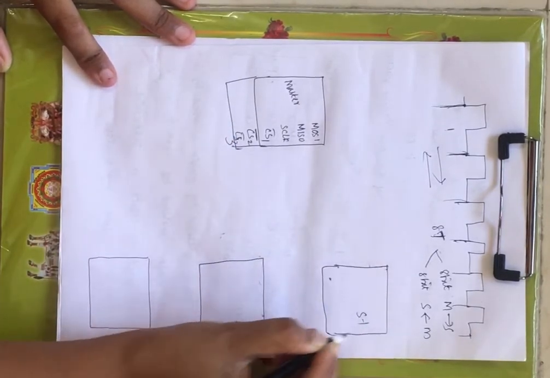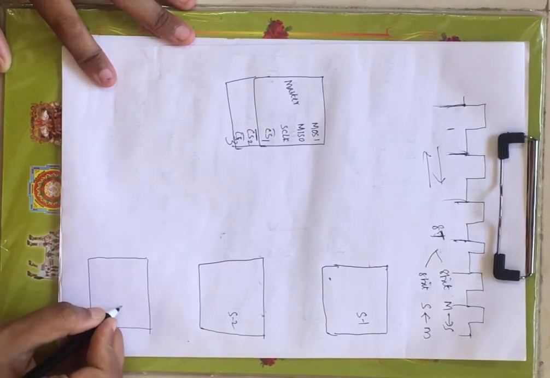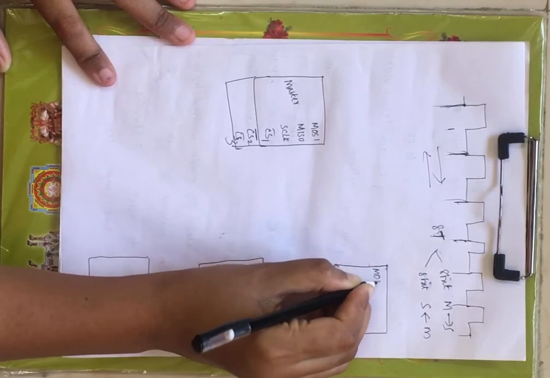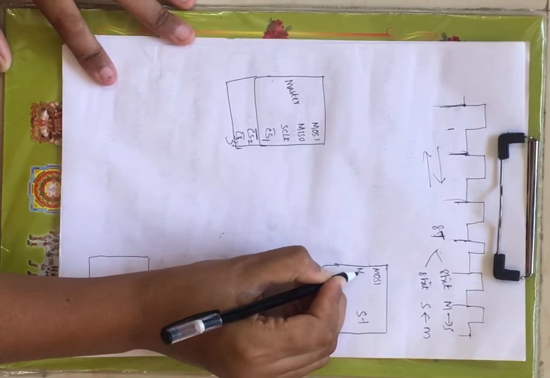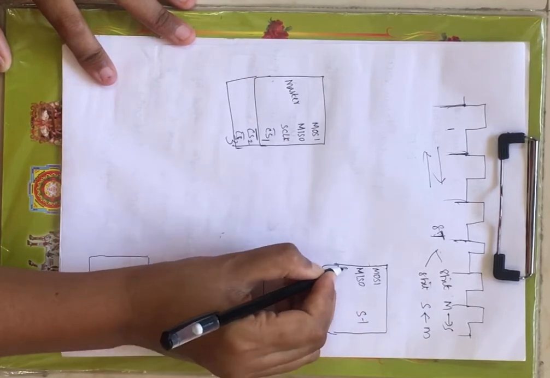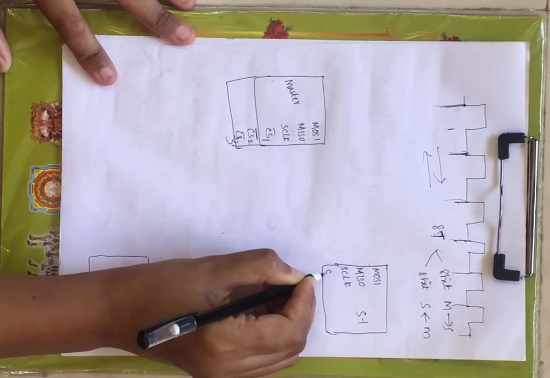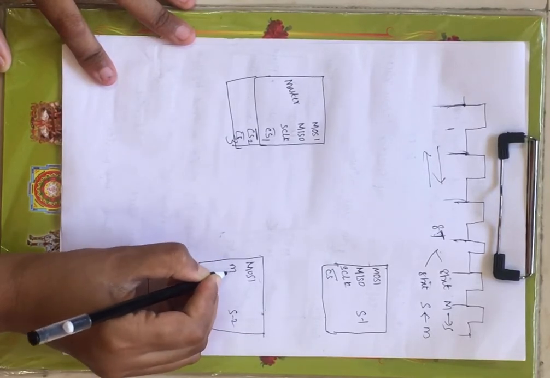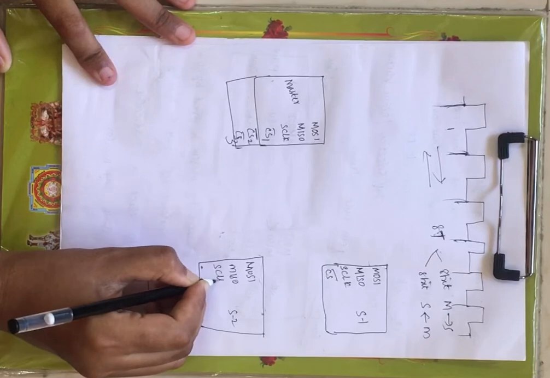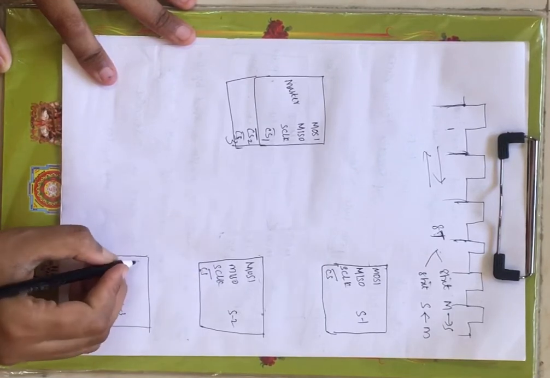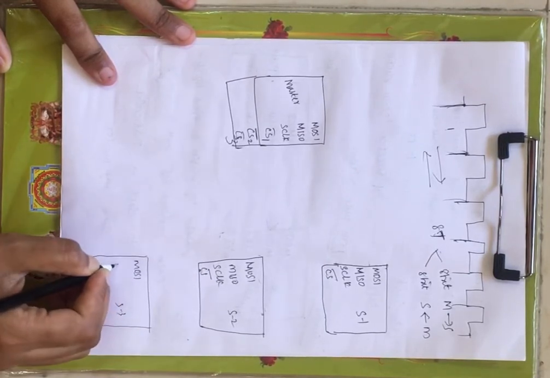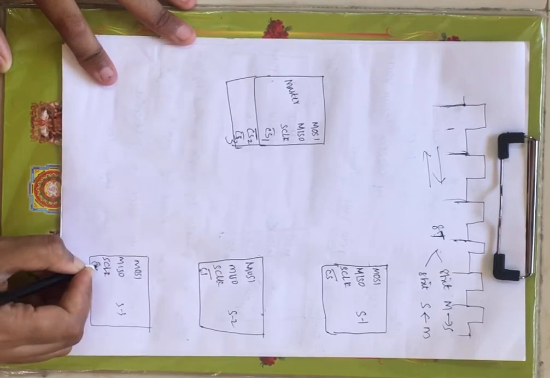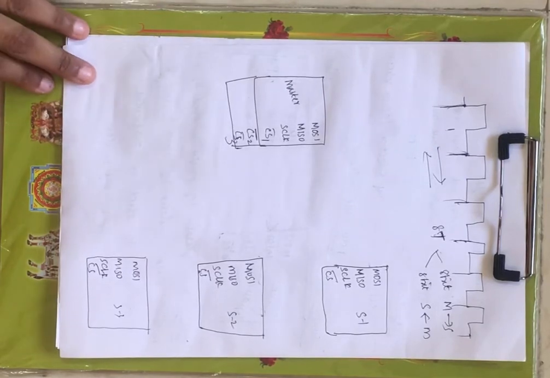Now this is slave 1, slave 2 and slave 3, and each has MOSI, master out slave in, master in slave out, and next you have serial clock signal, chip selection, right? Now the same 4 signals, MOSI, MISO, serial clock, chip selection, similarly for each slave.